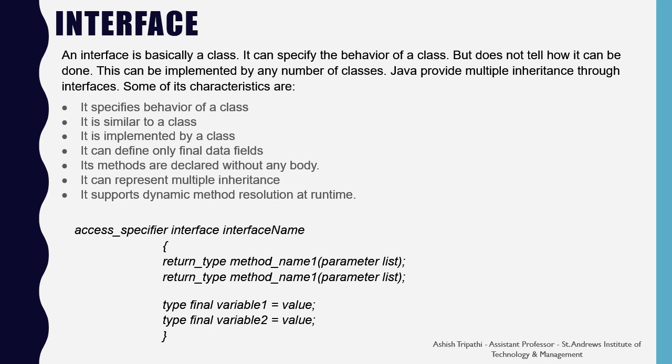Now below is the syntax for specifying the interface. You can see that it begins with the access specifier, that is private, public, protected. Next there is the keyword interface followed by the name of the interface. Inside the interface definition, you can write the name of the method having its return type and the parameter list. Don't provide the body to the method. Next, you can also give variables in the interface, but those variables should be final and should contain a value.